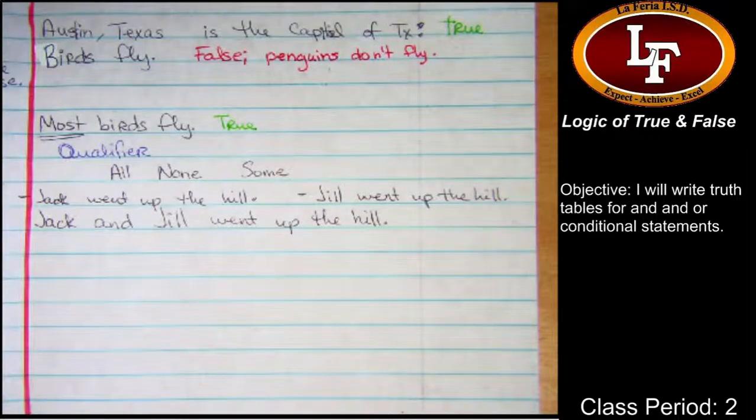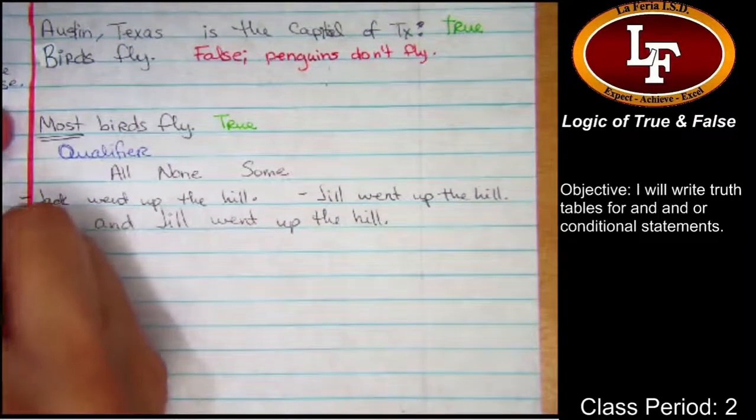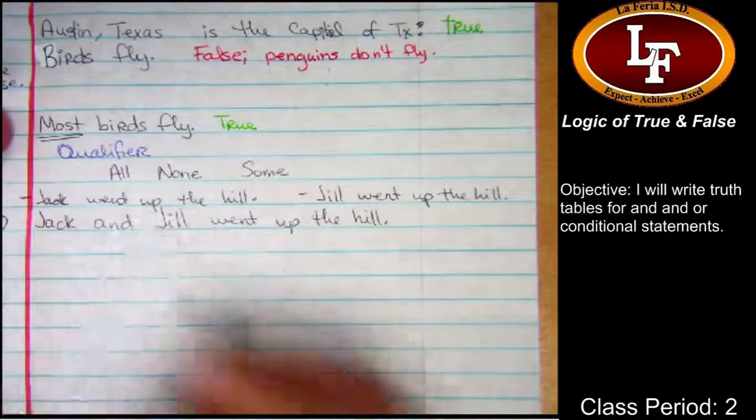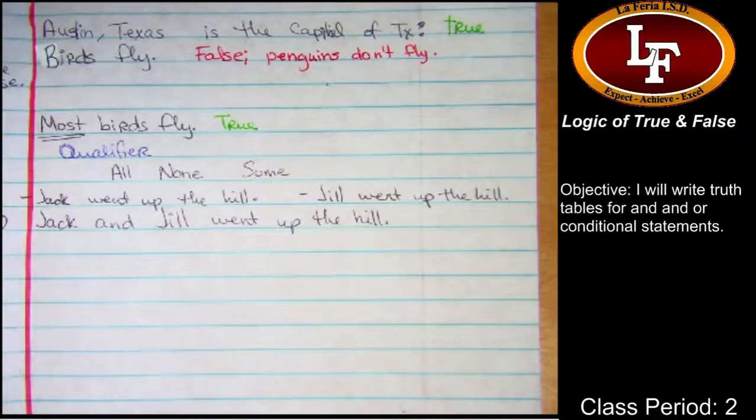All right. So we're going to look at this: Jack and Jill went up the hill. What if it's true that Jack goes up the hill, but it's not true that Jill went up the hill?